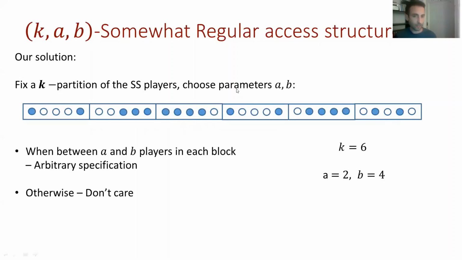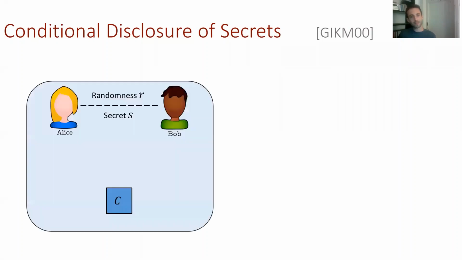So that's the general concept, and now we'll move on to see what are those CDS protocols we're talking about and how robust CDS brings us new abilities. So conditional disclosure of secrets, first presented in the year 2000, also involves a secret and some players, but the concept is a bit different. Here we have Alice and Bob, which we will call servers, and Charlie, which is the referee.